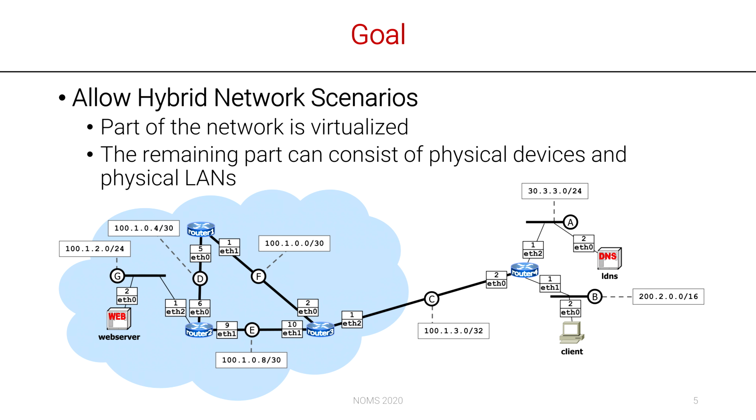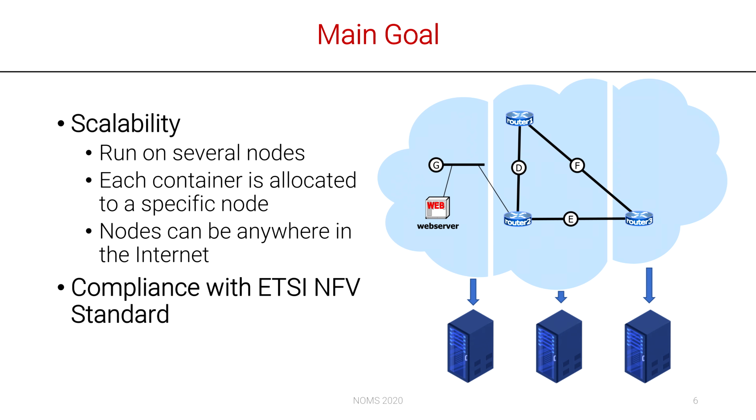We also want to allow hybrid network scenarios, which means that a part of the network is virtualized, while the remaining part can consist of physical devices and LANs. The integration between two parts of the network should be achieved with minimal configuration. The main goal is to create a scalable architecture which is capable of running on a cluster of nodes. Cluster nodes can be located anywhere on the internet, and each virtual device is allocated to a specific node of the cluster. The architecture should also be compliant with the ETSI NFV standard.